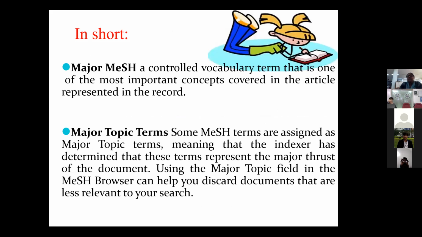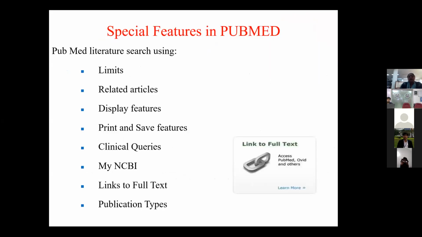So major MeSH is a controlled vocabulary term that helps you understand the most important concepts covered in an area represented in the record. So MeSH terms are assigned major topic. Major means the one that is in the broader term or to be used in subheadings, and PubMed automatically picks this up, automatically picks it up.